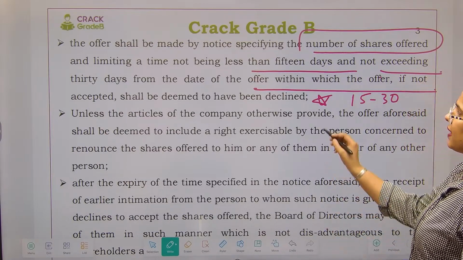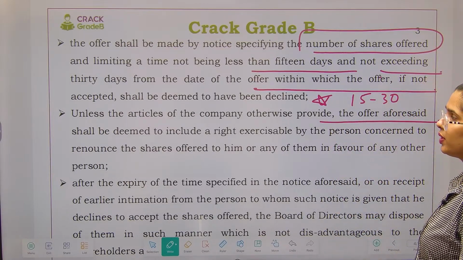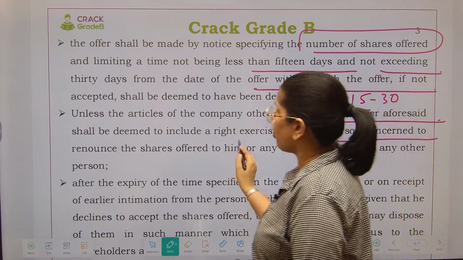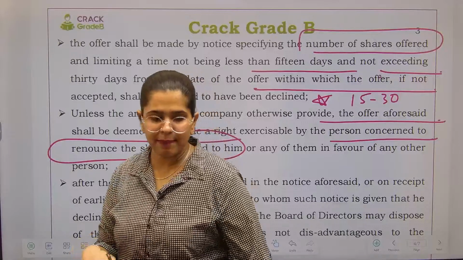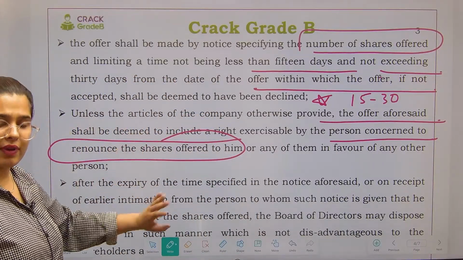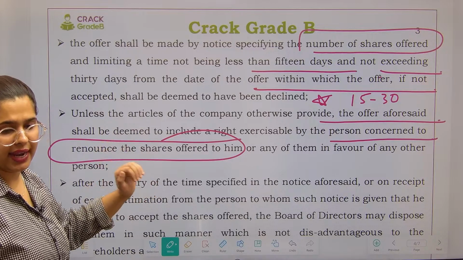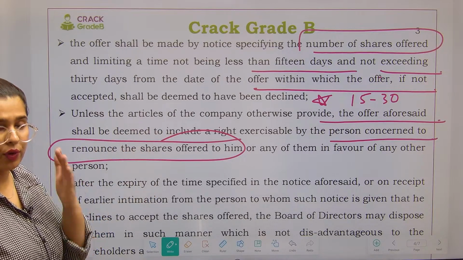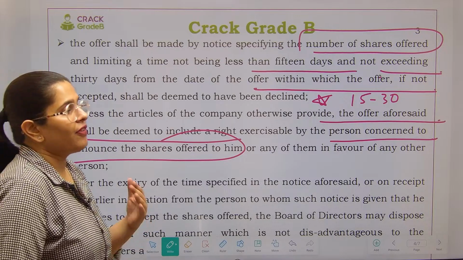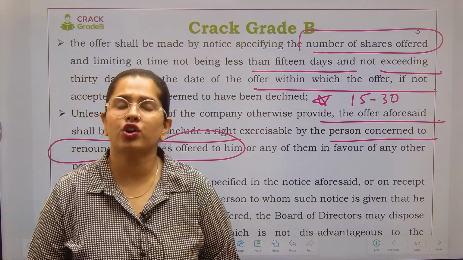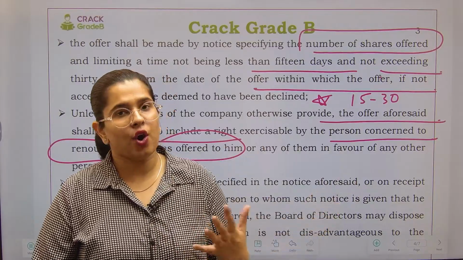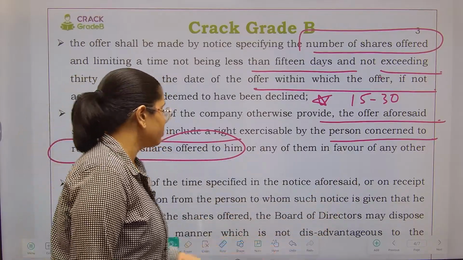Unless the articles otherwise provide, the offer shall be deemed to include a right exercisable by the person to renounce the shares offered to him. That means this is the default setting. ठीक है, ये default है that if you have been provided with the right shares, you have got the right to renounce it as well. ठीक है, आपको right of renunciation भी है. Right of renunciation means if I as a shareholder do not want to exercise the right shares, I can give it to somebody else. मैं किसी और को भी दे सकती हूँ.